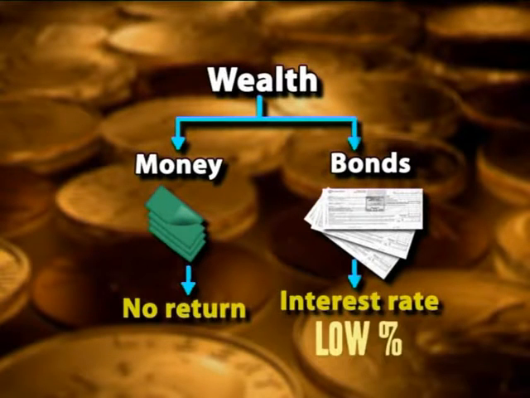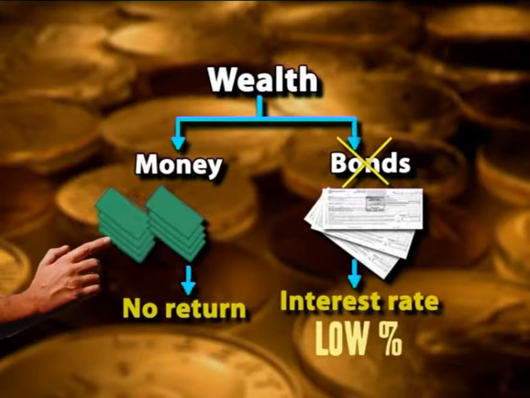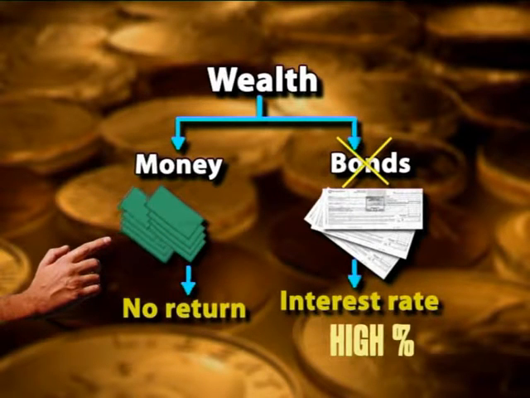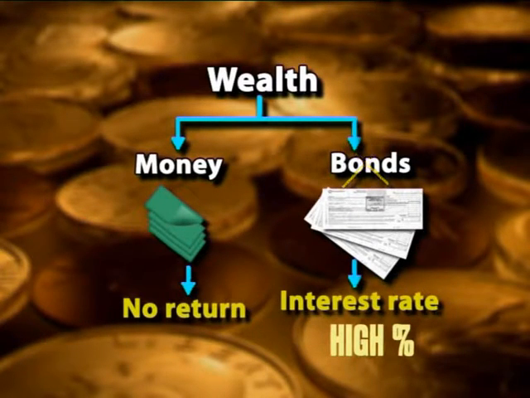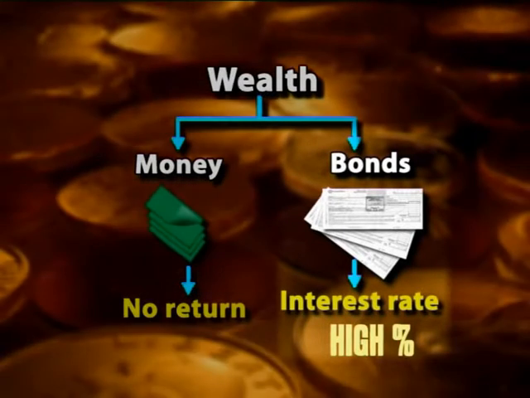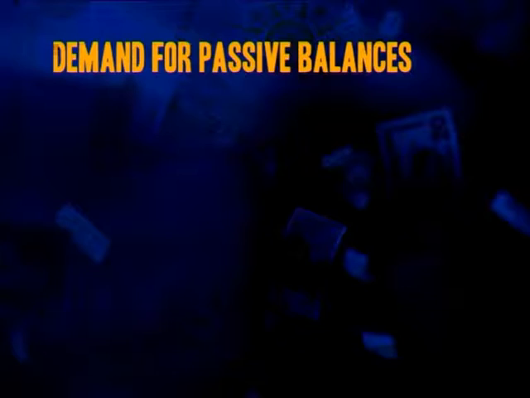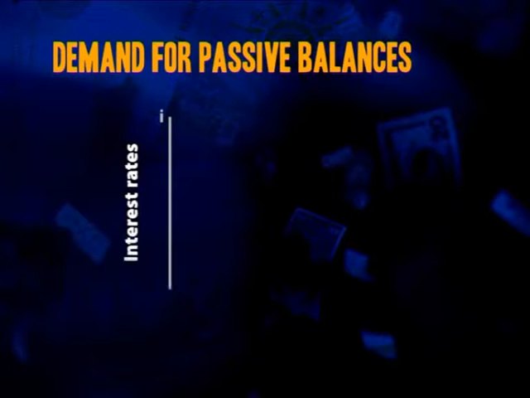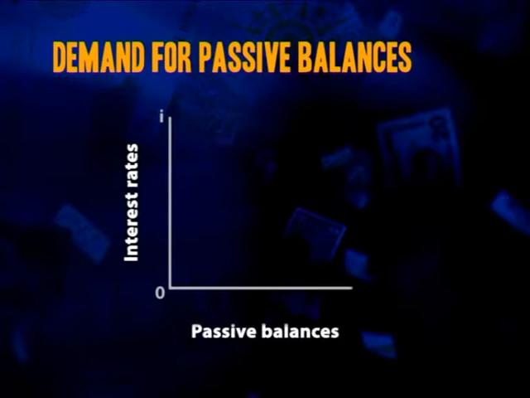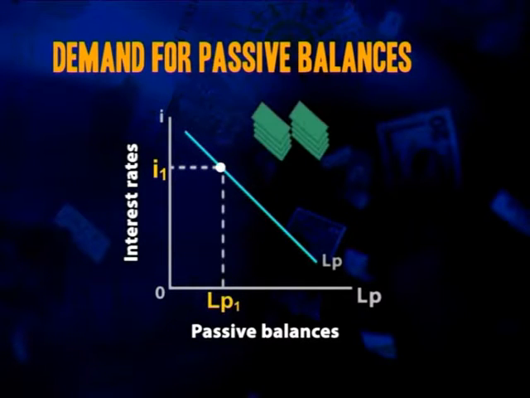If the interest rate on bonds is very low, people will hold more of their wealth in cash because it's more liquid. The demand for passive balances will therefore be higher. But if interest rates are high, people have more incentive to hold bonds, where they can earn good interest rather than money. And surprise, surprise, we can use a graph to explain this further. We can plot the quantity of passive money demanded along the horizontal axis and the interest rate, i, that's the price of holding passive balances, along the vertical.